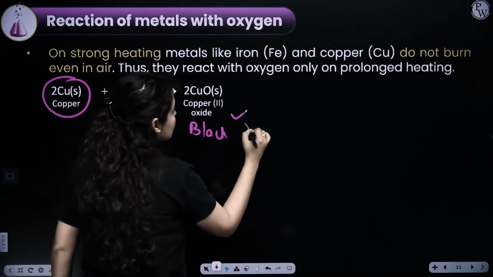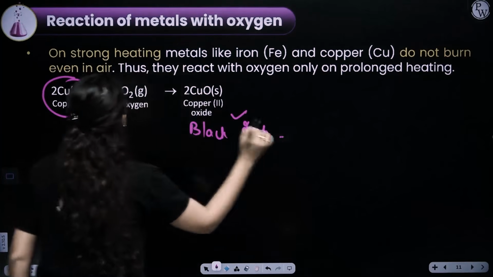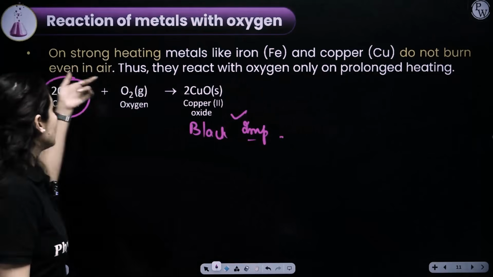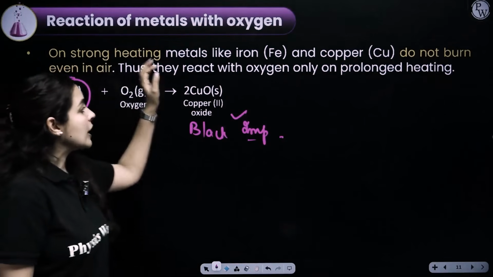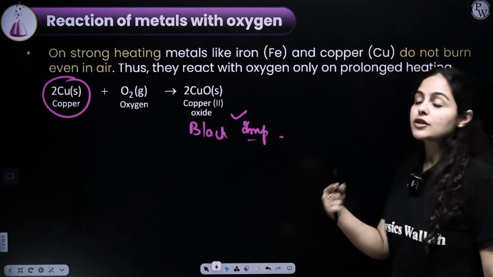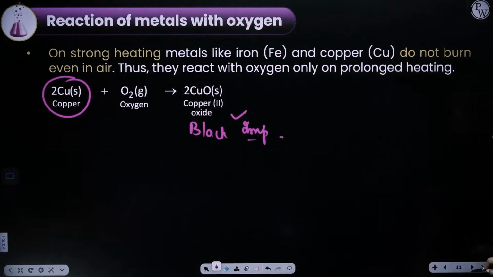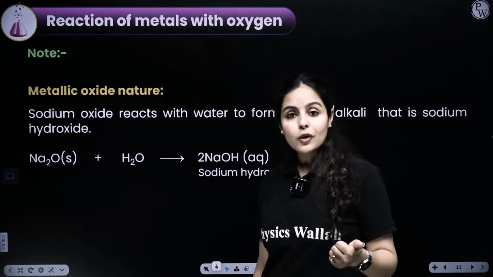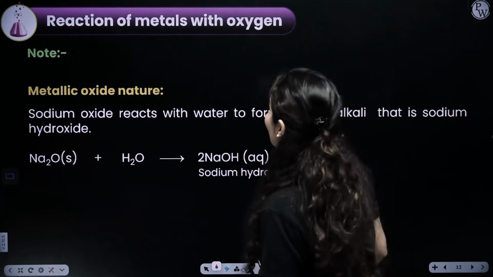This is very important from your exam point of view. Okay, so on strong heating, metals like iron and copper do not burn even in air. They react with oxygen on prolonged heating. You have to heat it for a long time to find the visible product. Cool, boss? Cool. All right.